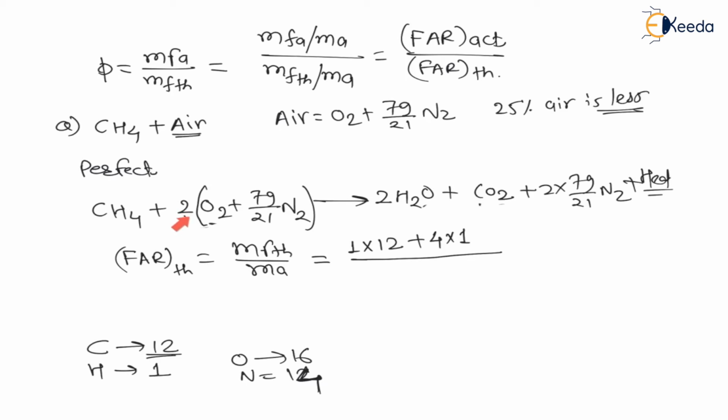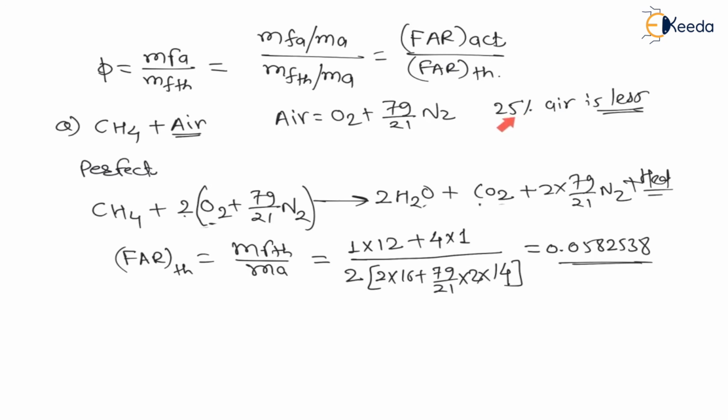So my dear students, there are two air molecules present, therefore multiply 2 into, in bracket, there are two oxygens, O2, the atomic mass of O is 16, therefore 2 into 16 plus the nitrogens, 79 by 21 into 2 into 14, where the atomic mass of nitrogen is 14. If I calculate, this will be equal to 0.0582538.